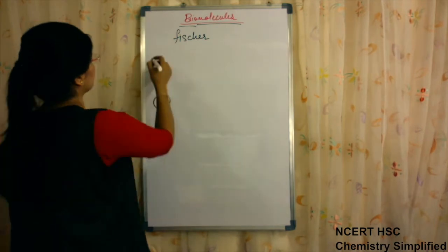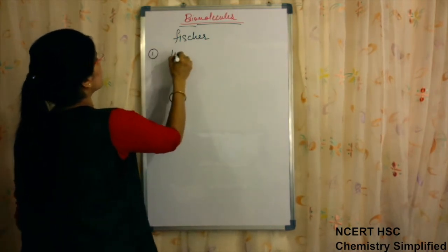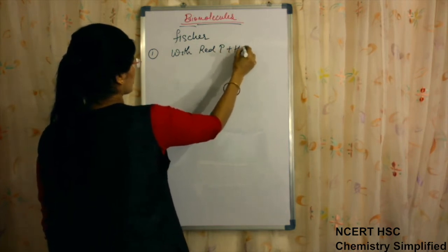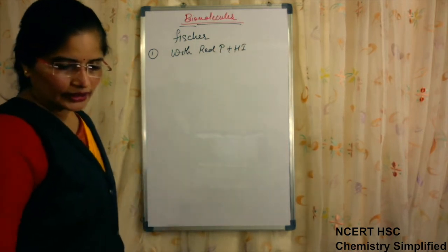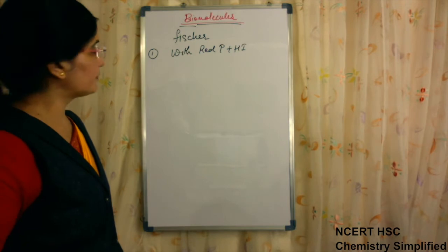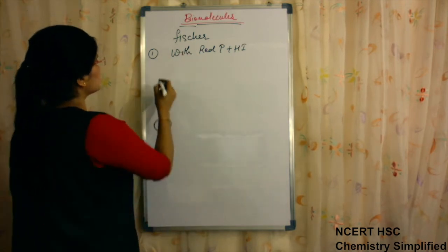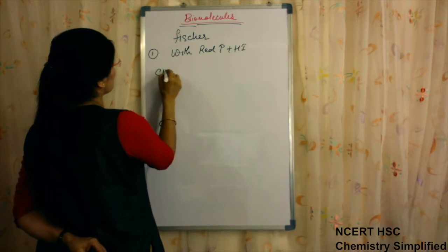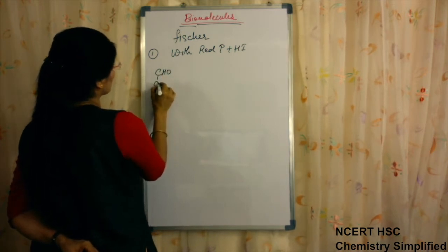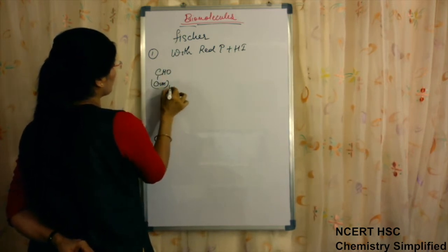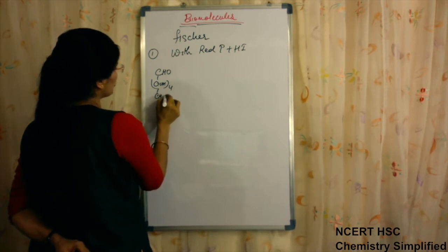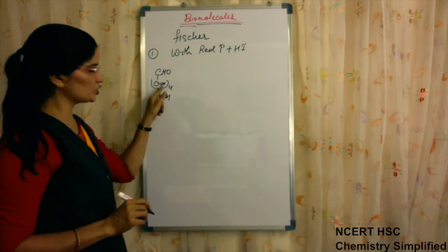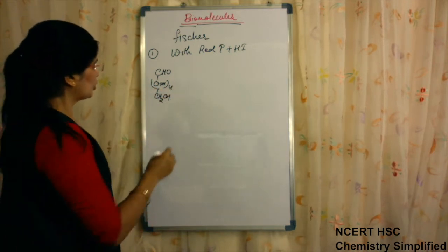Reaction first. First reaction with red phosphorus plus HI. When glucose was made to react with red phosphorus and HI, CHO, CHOH whole 4 and CH2OH. In short we are writing CHO, CHOH 4 times and CH2OH.